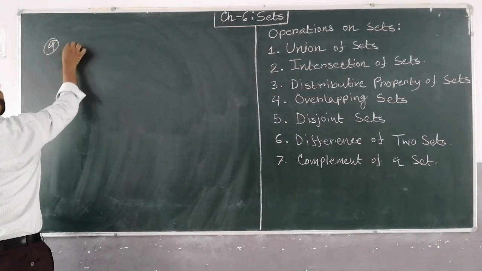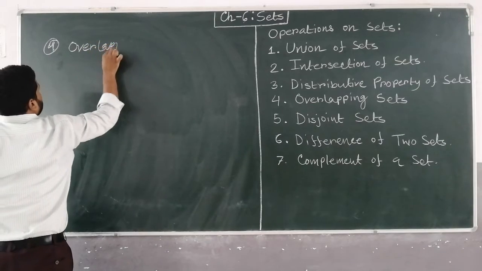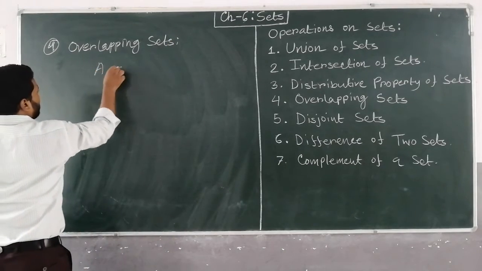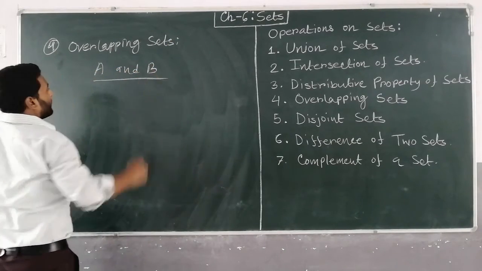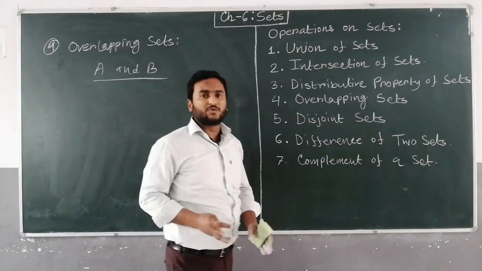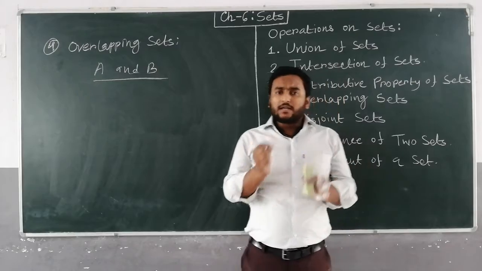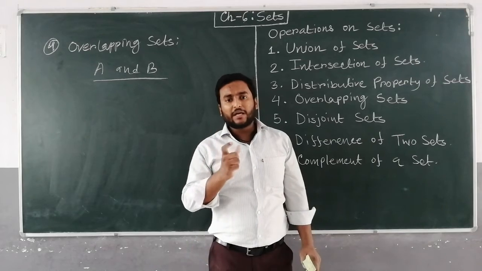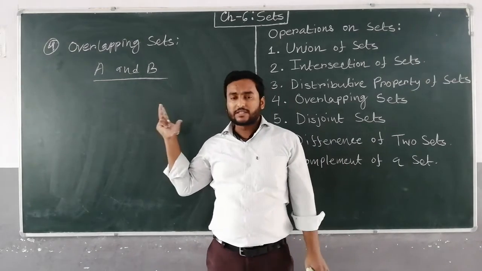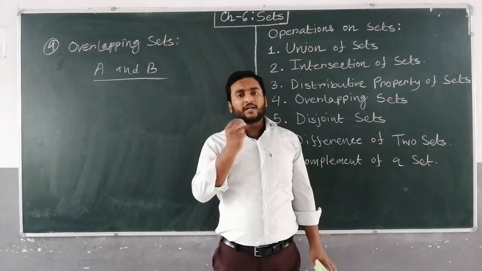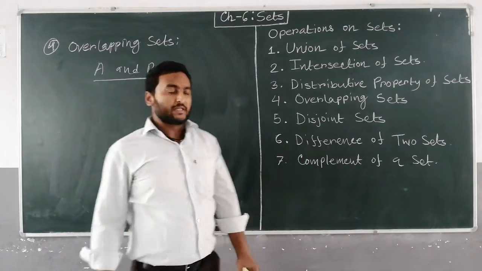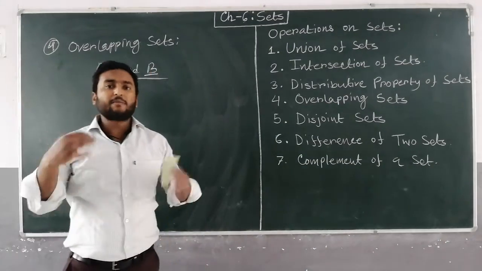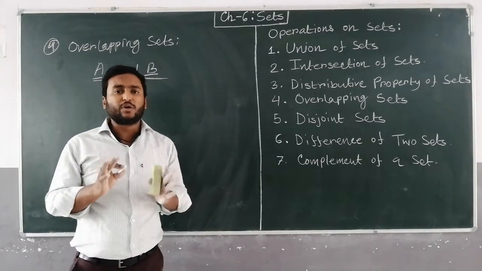Okay, fourth. Overlapping sets. Suppose A and B. These two sets are said to be overlapping if at least one element will be common between these two sets. Overlapping sets are two sets where at least one element will be common among them. It means between A and B there will be at least one element, maybe more than that, but at least one element will be common.